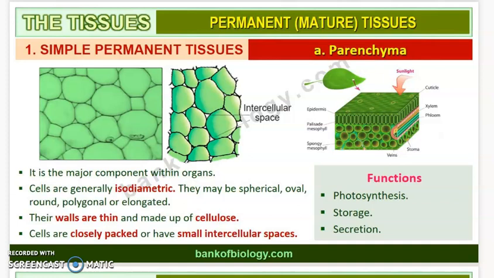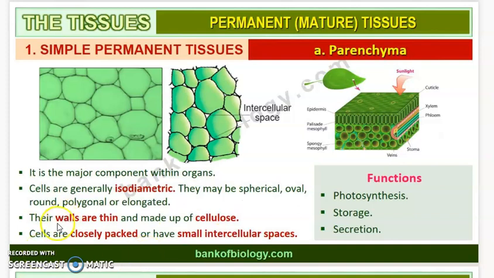If you take an organ, the simple tissue seen most in it is parenchyma. When we take a plant organ, we see this parenchyma as a major component, and the cells of parenchyma are generally isodiametric, which means that their diameters will be equal. Okay, so they have equal diameters. You can see it here, right? So they have equal diameters and they may be spherical, oval, round, they may be polygonal or elongated.